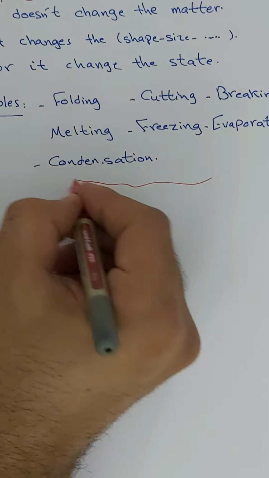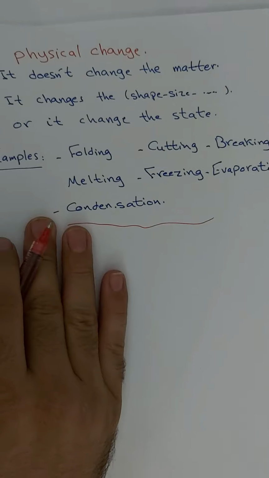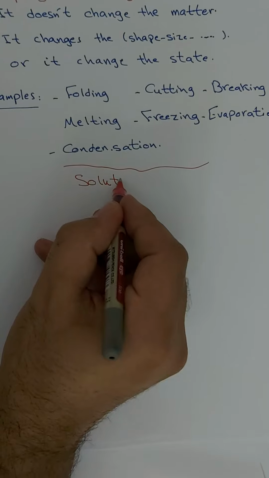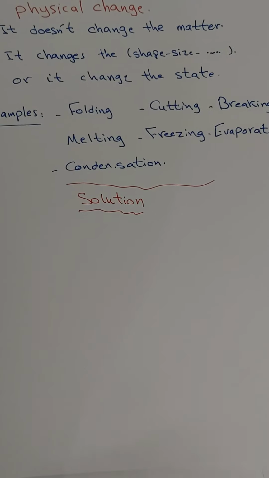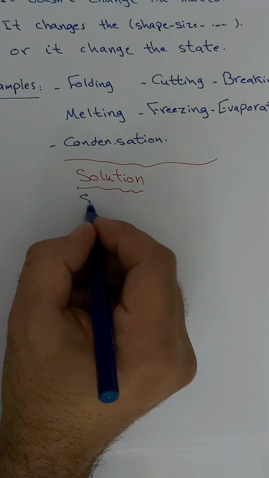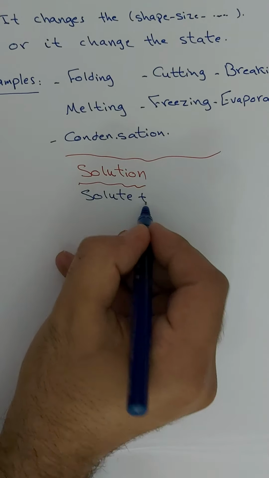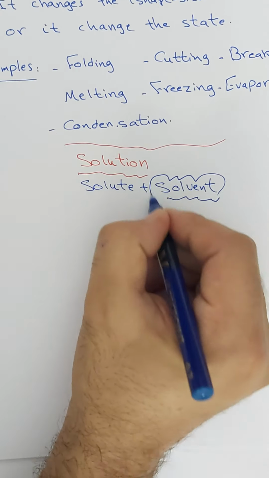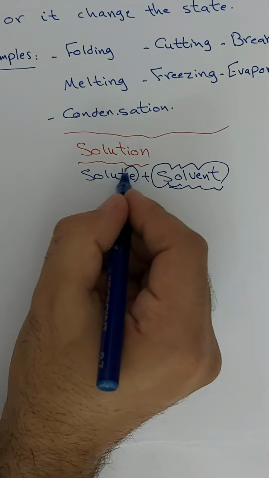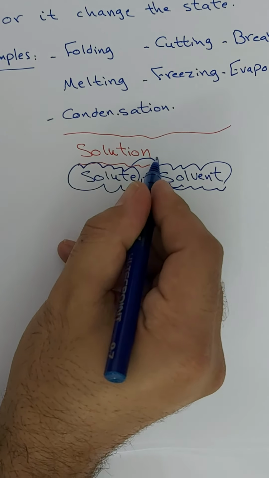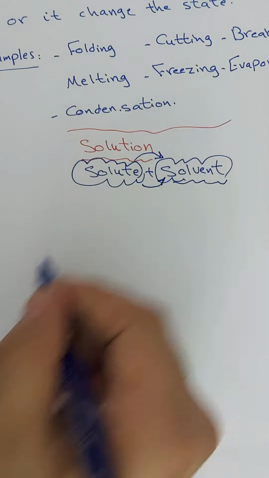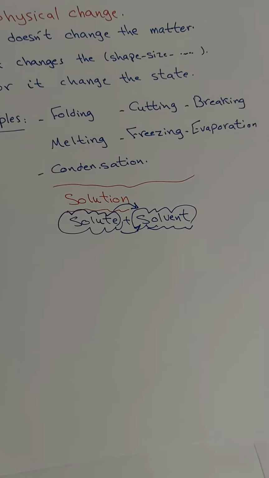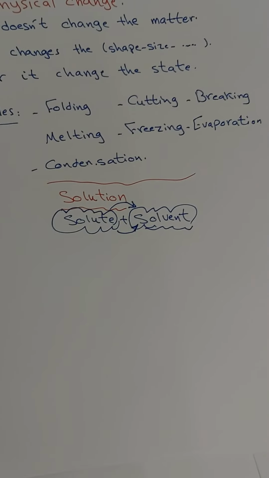So here, solution is a mixture. When they are mixed completely, it equals solute plus solvent, or solvent plus solute. The solvent will be a liquid, for example water, and the solute, like salt or sugar, will disappear inside it. So solution equals solute plus solvent. Okay,